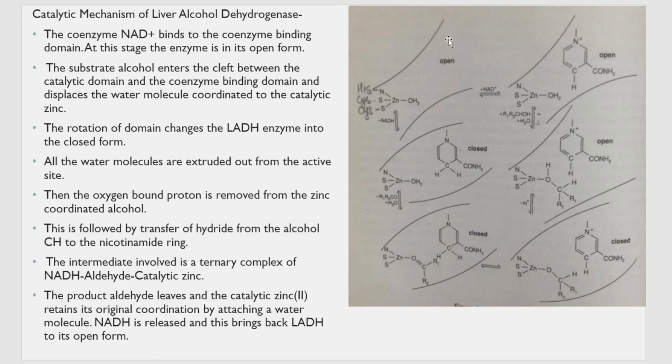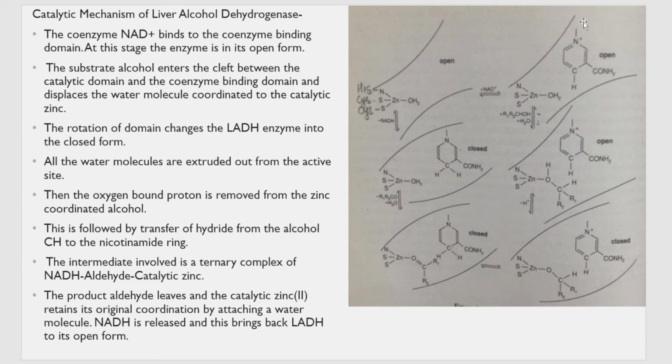So what does this do? Step number one is the NAD plus that comes and binds. This is step number one, where you have only the LADH, the liver alcohol dehydrogenase, and it is in open form now. Next step, what happens? You can see plus NAD plus, which is a coenzyme, it comes and binds. At this stage, how is the enzyme? It is in the open form.